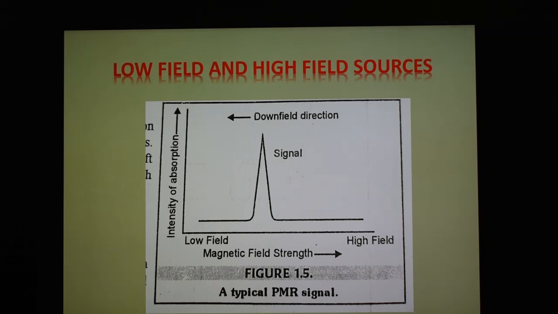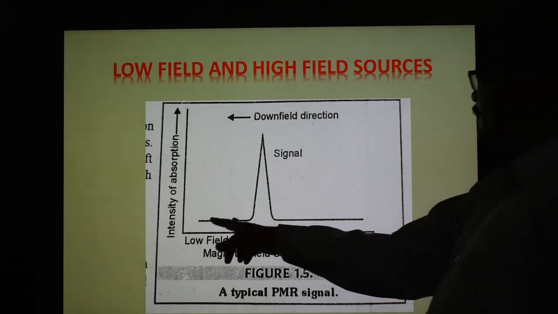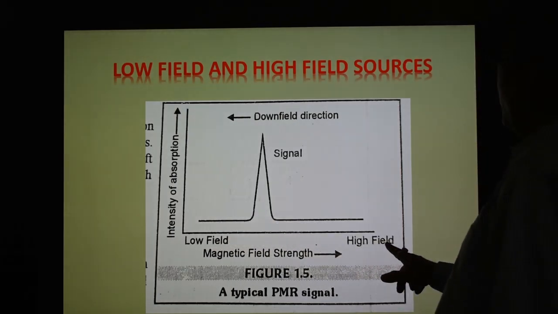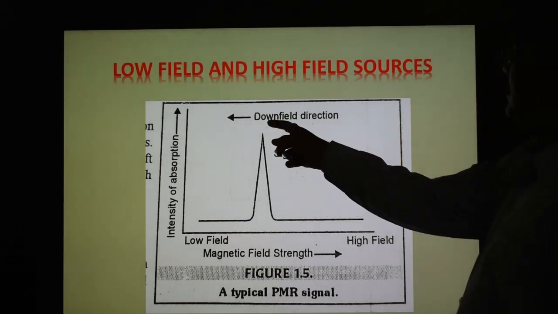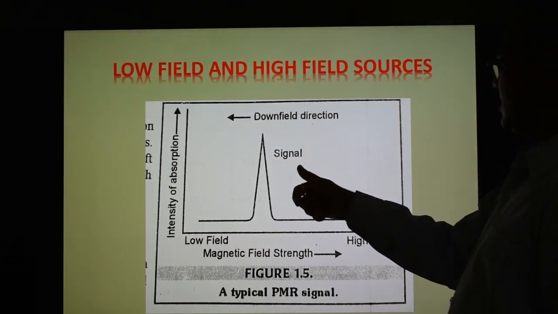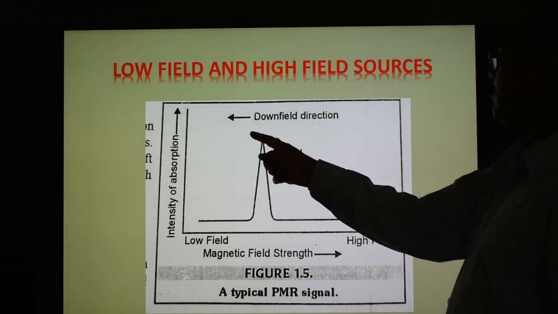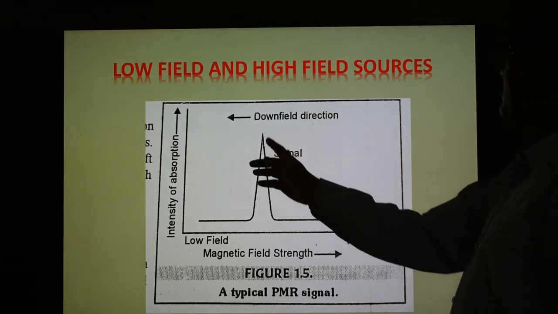Conventionally, this is from left to right, and in the NMR spectrum, moving from left to right is known as high field. Moving from right to left is low field. This is the signal generally observed in NMR, found in the downfield direction, and this is the direction shown.